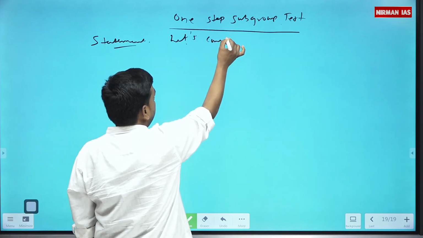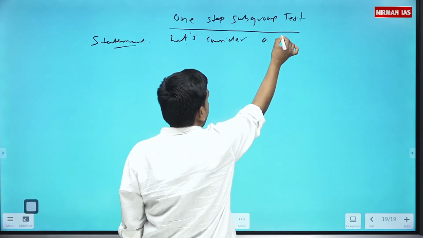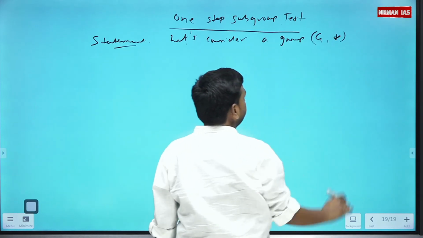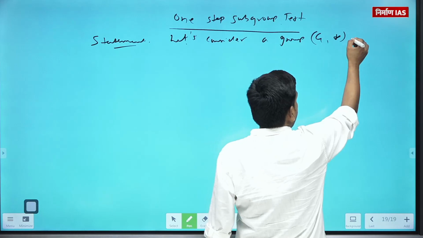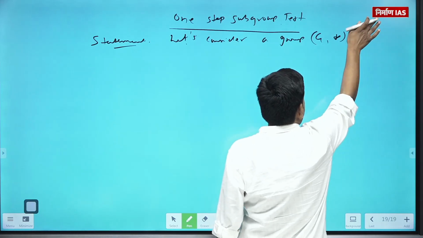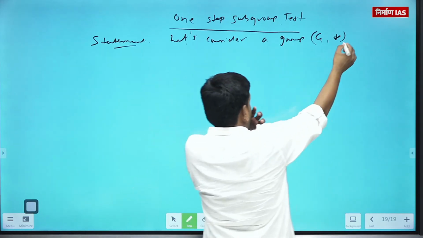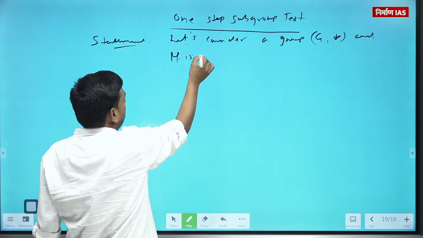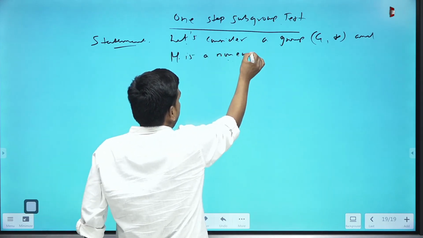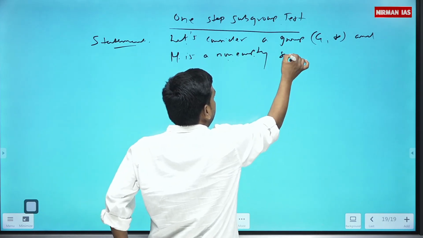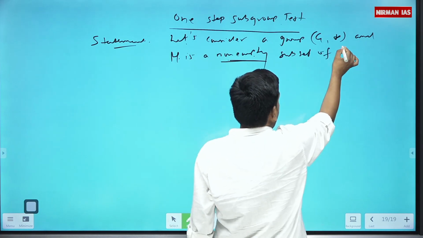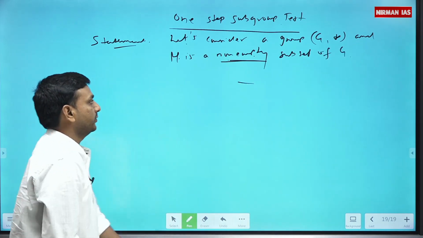Let's consider a group (G, star) and H is a non-empty, underline the word non-empty, subset of G.